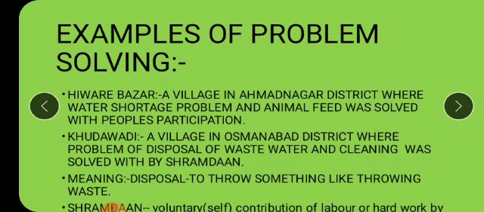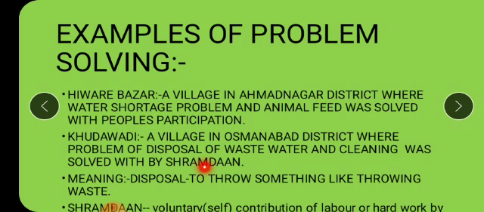Now second is Khudawadi village in Usmanabad district, where the main problem was cleaning the village. Cleanliness was the main problem there in the village, and disposal of wastewater. Wastewater was more, so how to use that wastewater or how to convert that wastewater into something useful, that was their main problem, how to throw away that wastewater. So this whole problem was solved again through Shramadan.